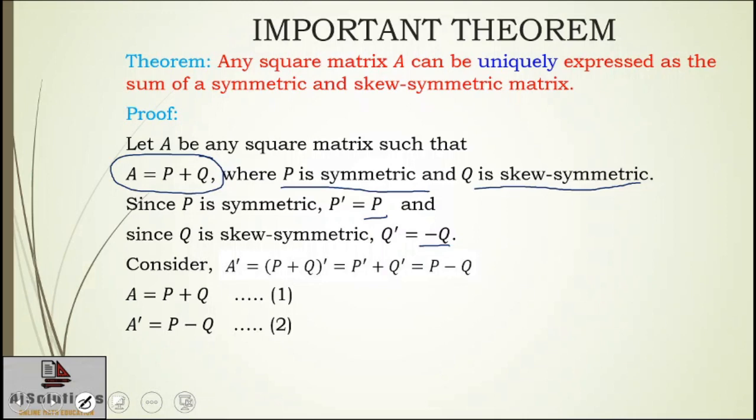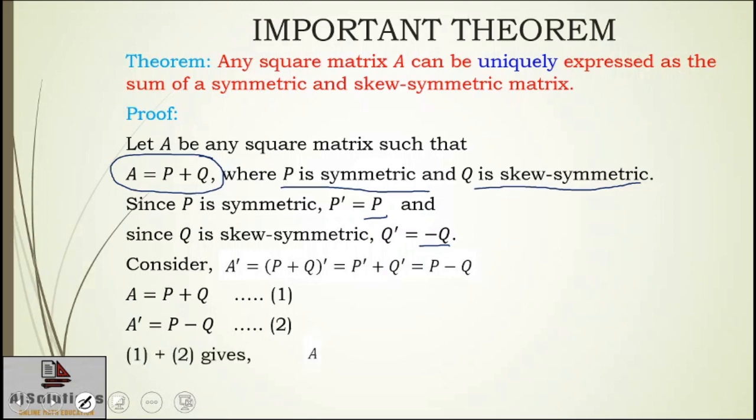So now you can see we have two equations in two unknowns. P and Q are nothing but the unknowns, and matrix A is some given square matrix. So A is known to you, and A transpose is also known to us. You can see if I add the two equations, this Q will eliminate and I'll get the value of P. And after that, if I subtract equation number 2 from 1, this P will eliminate and I'll get the value of Q. So I'm going to do that next.